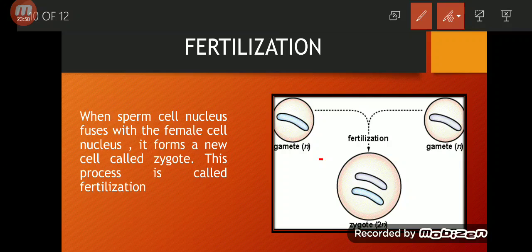Okay, let's say this is an egg cell and this is a sperm cell. Both have n number of chromosomes. They both fuse together and form a new cell which is called a zygote. The zygote has 2n number of chromosomes. 2n means it has 46 chromosomes.